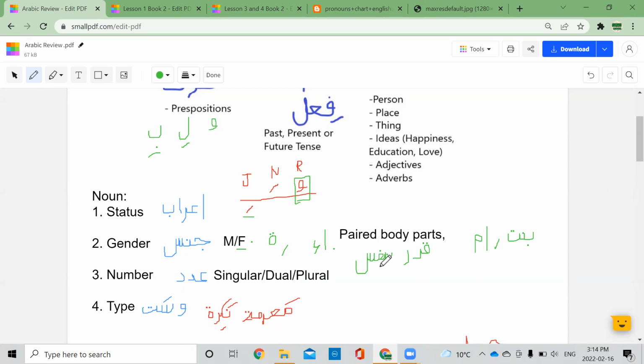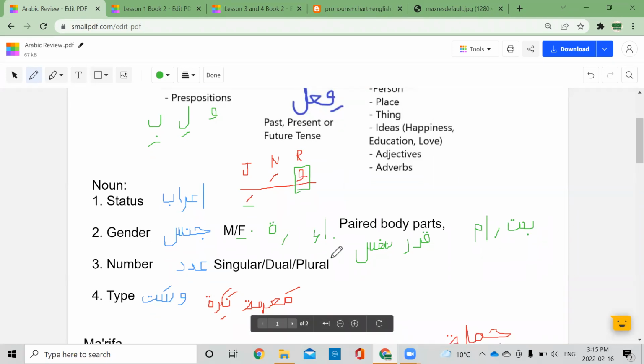Nafsun is feminine because the Arabs refer to the soul as feminine, or they refer to Shams, the sun, as feminine. I know in Urdu, if you refer to the sun, that's masculine, but in Arabic it's feminine. So these are words that are exceptions. You just have to know them. So any word which is not feminine based on any of these will be masculine.